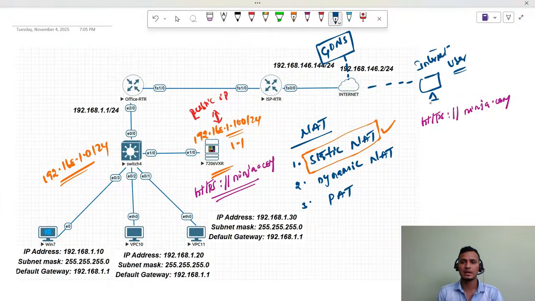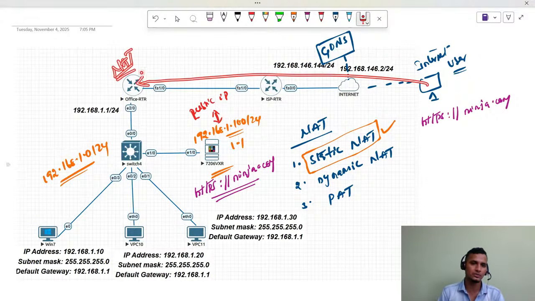Then what will happen, right? Once the internet user browses, the traffic goes to the internet first. From the internet, that user gets the public IP address we configured, which we NATed here, and that traffic is directly redirected to your router.